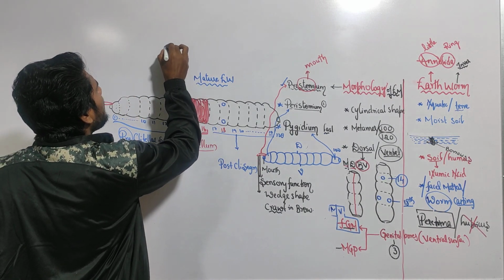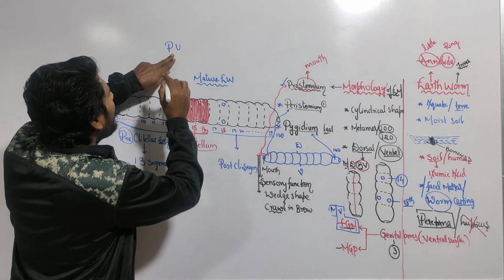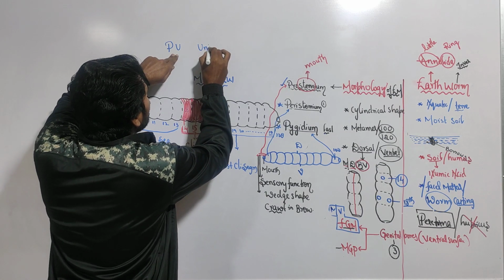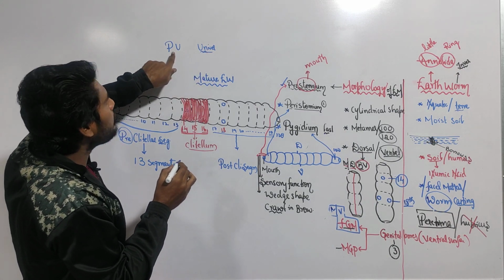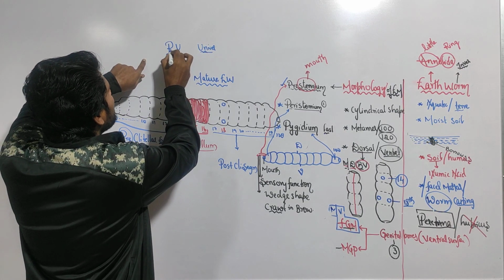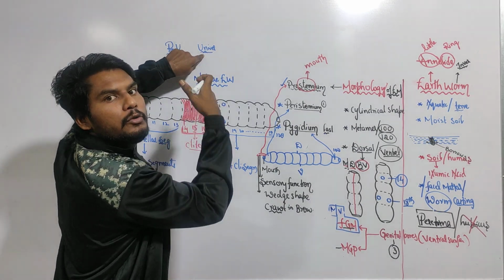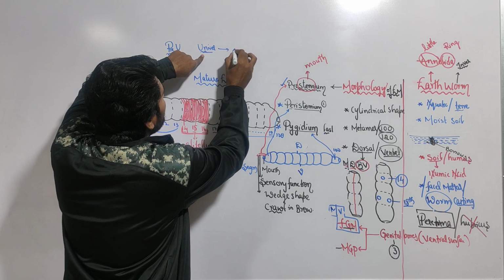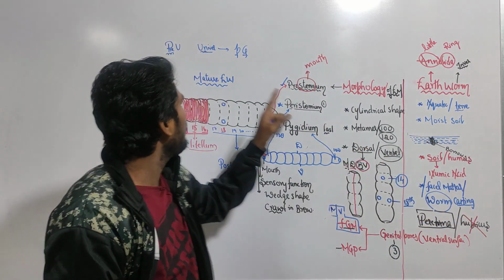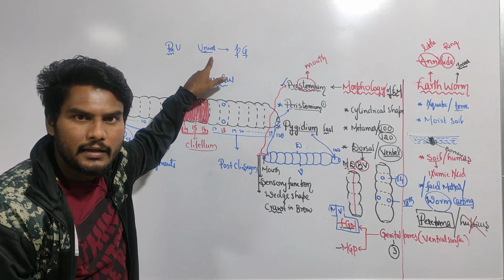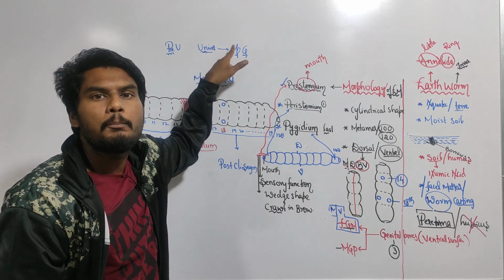A basic thing here: you are studying pre-university now, which indicates that your education is divided based upon the university. You are before university now, so this is pre-university. After pre-university, where will you go? You will go to university. And after university? PG, meaning post-graduation, post-university. So based upon the university, your education is divided into three parts: pre-university, university, post-university.